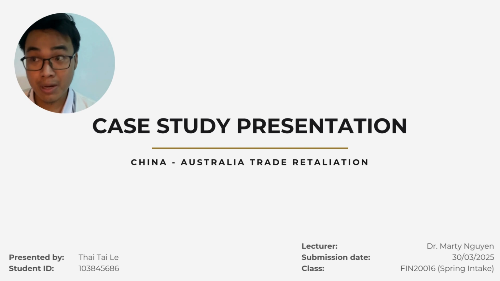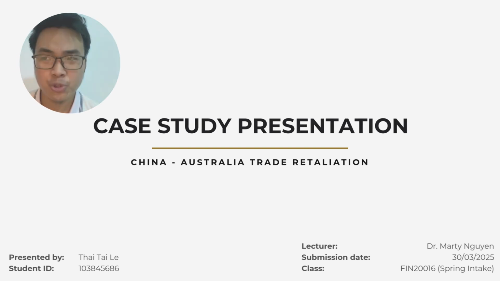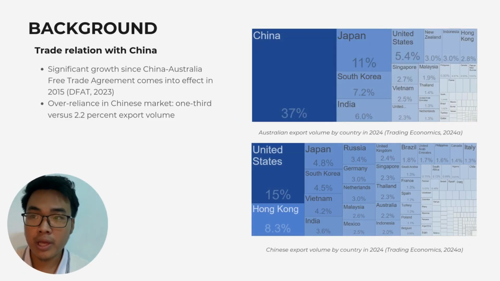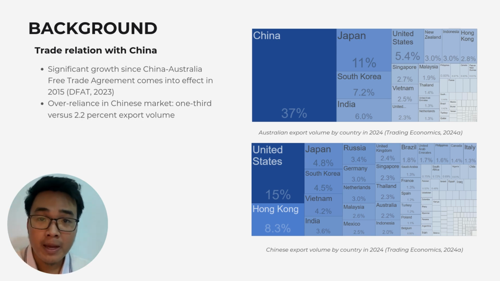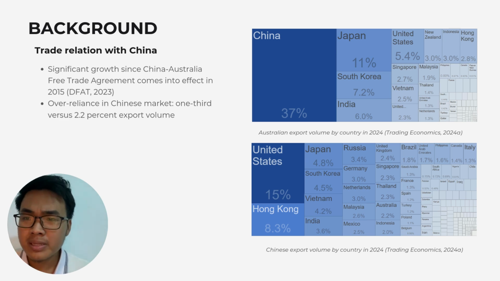First, we will go quickly through the backgrounds. Initially, Australia and China had a strong trade relation. Australia has witnessed significant growth in its exports since the Australia-China Free Trade Agreement came into effect in 2015. However, this led Australia to become over-reliant on Chinese export volumes.